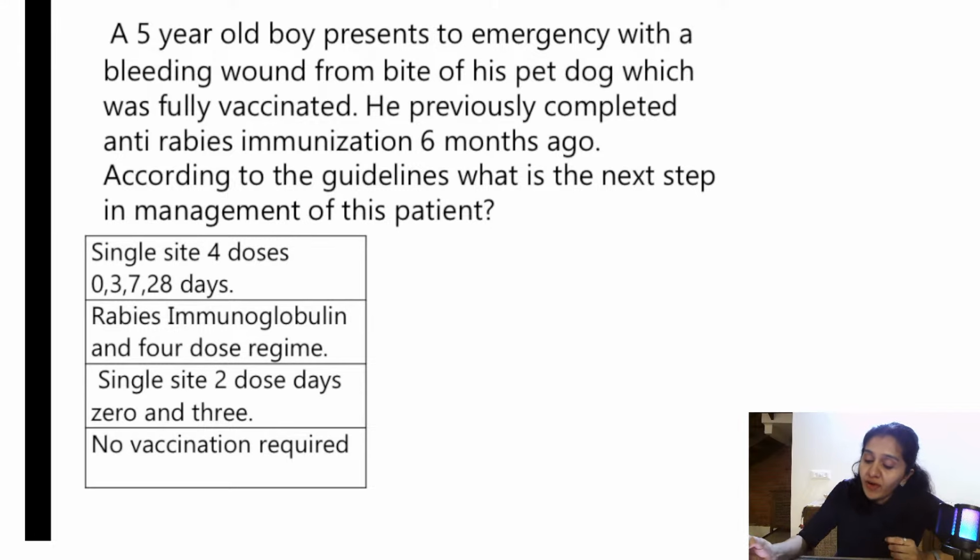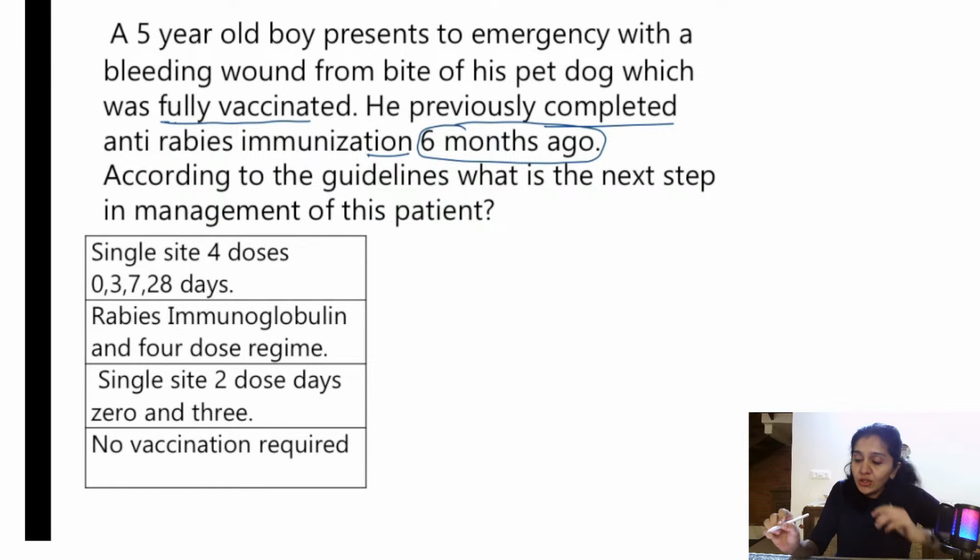A 5-year-old boy presents to emergency with a bleeding wound from bite of his pet dog, which was fully vaccinated. So let us underline the key words here. The dog was fully vaccinated. He previously completed anti-rabies immunization. So he had already completed immunization, right? 6 months ago. So another important point to notice, 6 months ago he had completed the entire course. According to the guidelines, what is the next step in management of this patient?